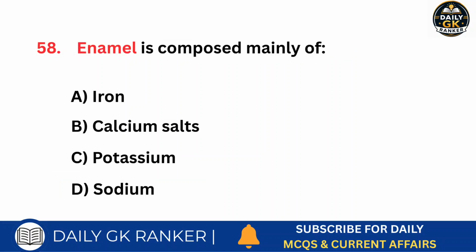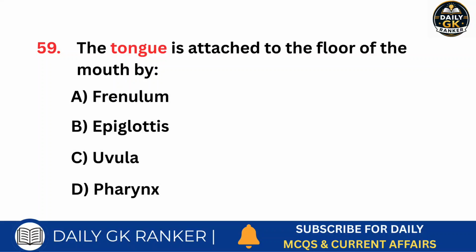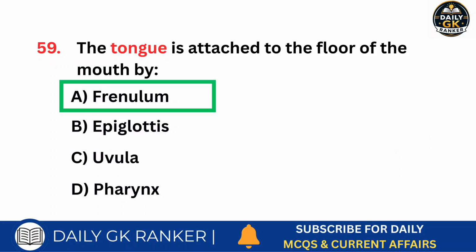Enamel is composed mainly of? Answer is calcium salts. The tongue is attached to the floor of the mouth by? Answer is frenulum.